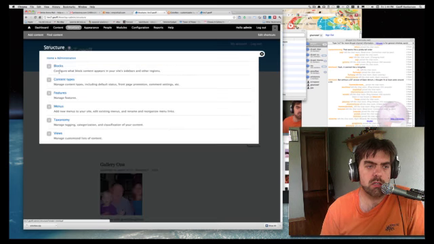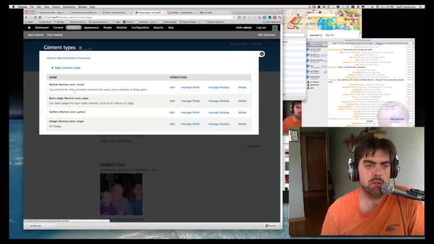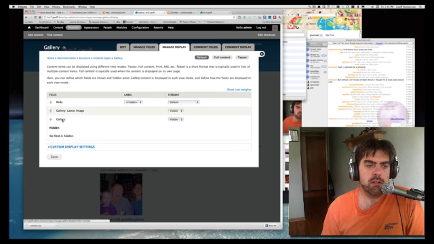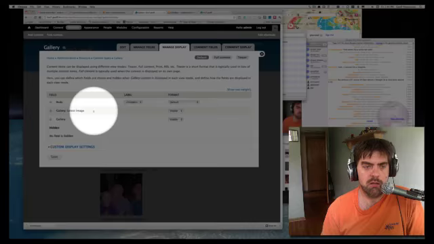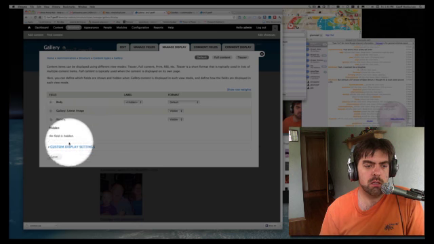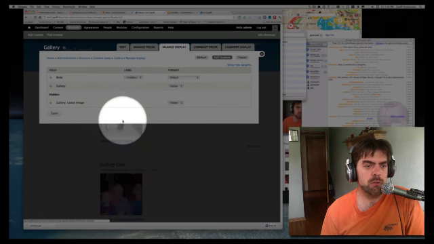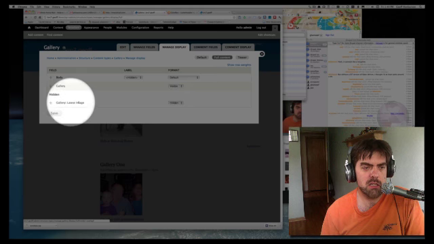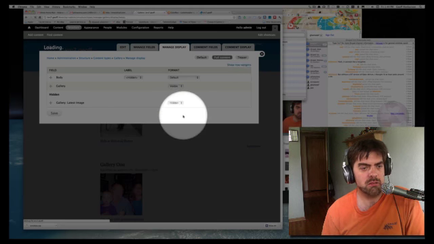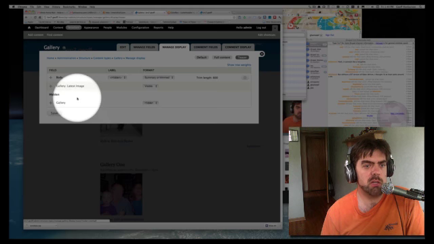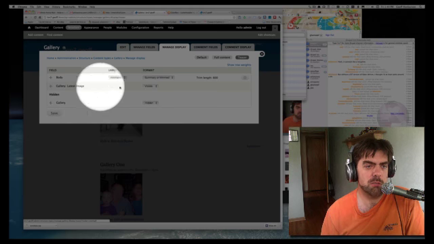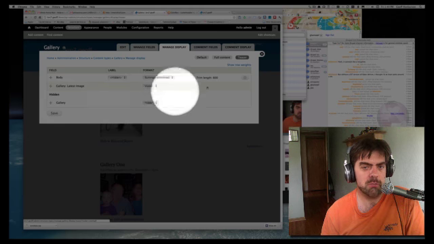We just would need to look then back under content types for gallery, go back to manage display. And I have gallery latest image available here too. And then as you can see, I've set on the full content the latest image to be hidden, and on the teaser, which is Drupal showing on its front page, the latest image to be visible and the full gallery to be hidden.